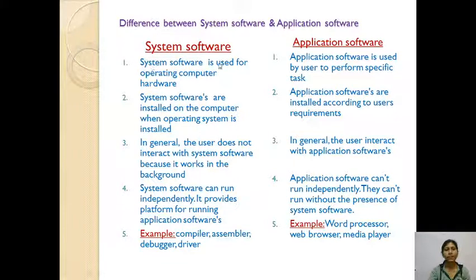First, system software is used for operating computer hardware. If you want to operate any computer hardware or run that device, we need system software. The device works according to the system software. If there is no system software, that device cannot work.